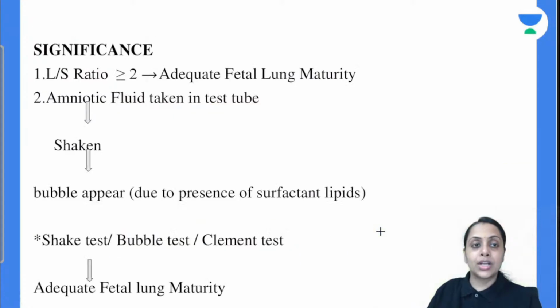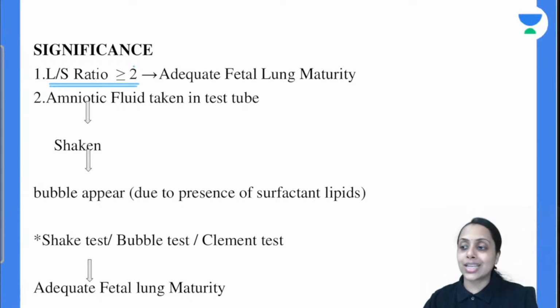So moving further, what is the significance of this lipid? Lecithin to sphingomyelin ratio of more than or equal to 2 signifies adequate fetal lung maturity. Okay? And when amniotic fluid is taken in a test tube and shaken, if bubbles appear, then it is an indication of the presence of surfactant lipid.